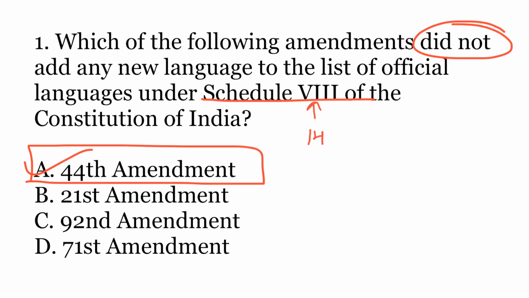Later on 8 new languages were added. One language was added by the 21st Amendment, that is the Sindhi language. 4 languages were added by the 92nd Amendment, that is Bodo, Dogri, Maithili and Santhali.